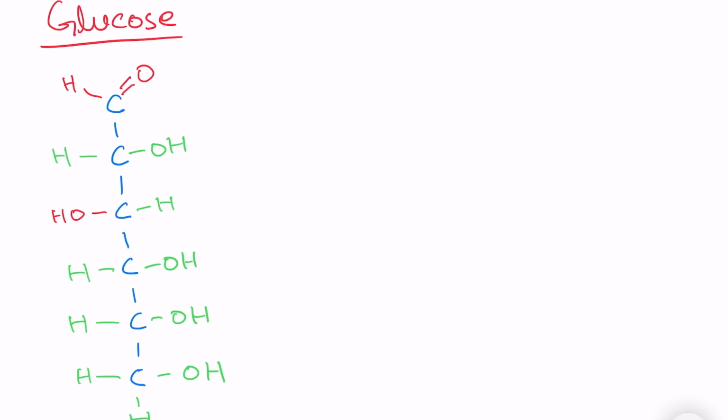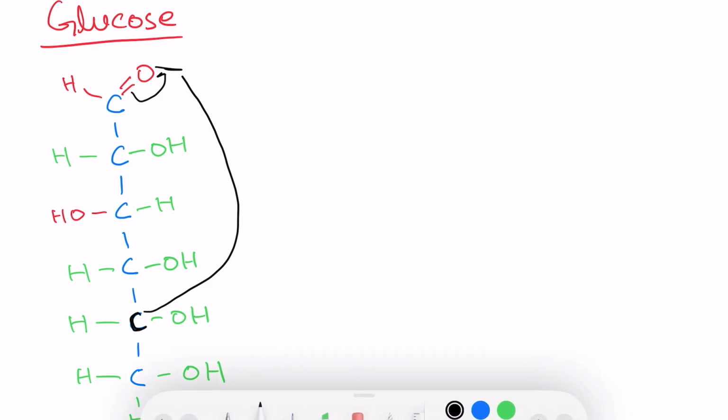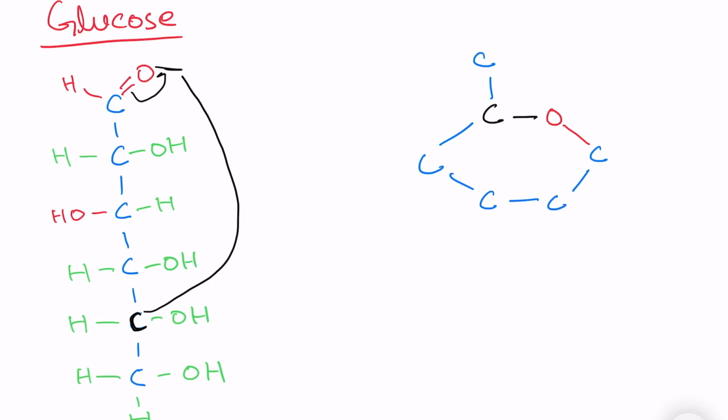All these monosaccharides in aqueous solution exist in the form of rings, which means that when we add glucose to water, this bond of oxygen shifts here and connects to the carbon number 5. So we get a ring structure like this. Note that this OH group from carbon 5 attaches to carbon number 1 in the ring structure. And there is a convention that whatever is attached on the right side in the linear structure goes on the down side of the carbon atoms in the ring.